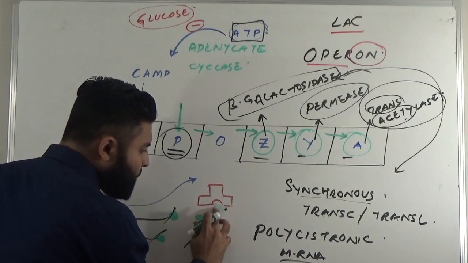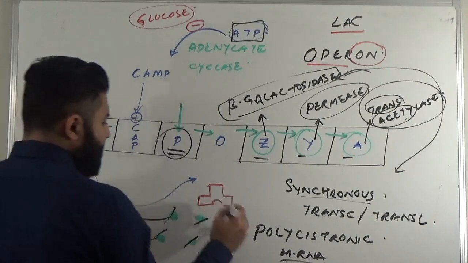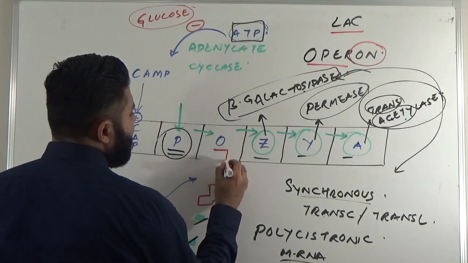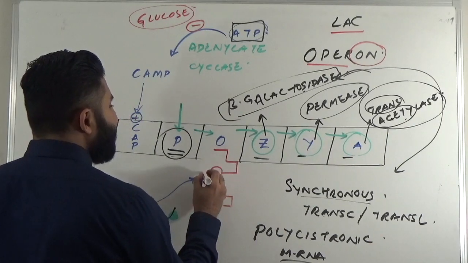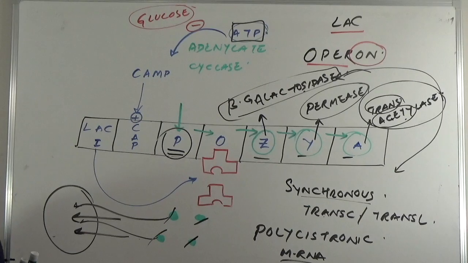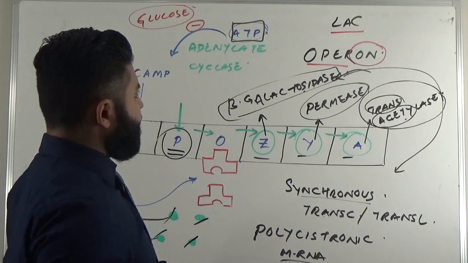But once this lactose is used up and there is no more lactose bound to the repressor, the repressor goes back and attaches to the operator. And in a way, again it starts negatively regulating. And that should do for the Lac Operon.